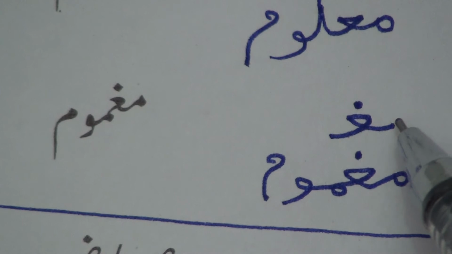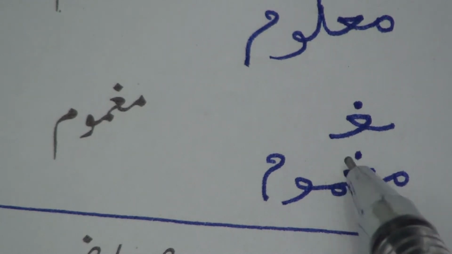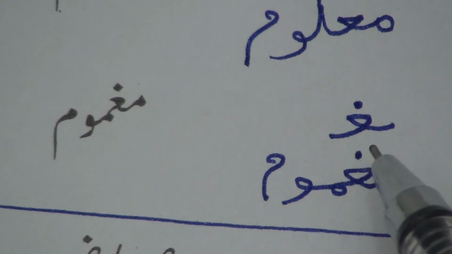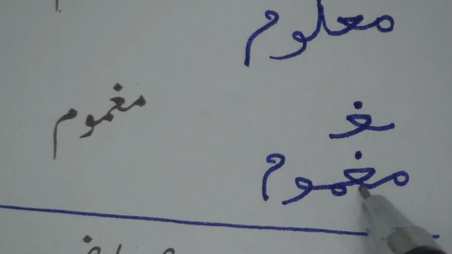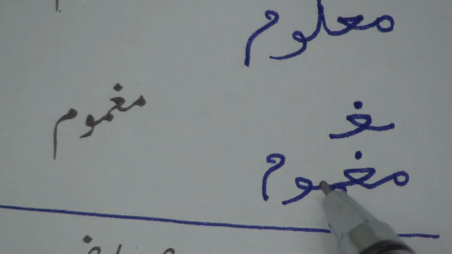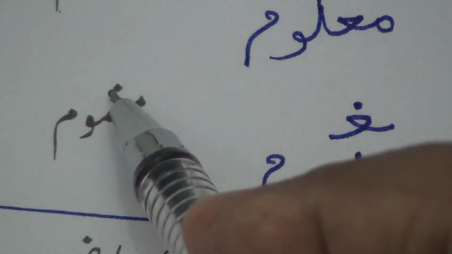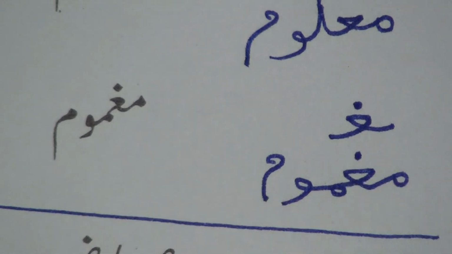Mim is joined here, and another Mim is joined here, because Ghain comes between two Mims. Maghmoom. Mim, Ghain, Mim, Waw, Mim.